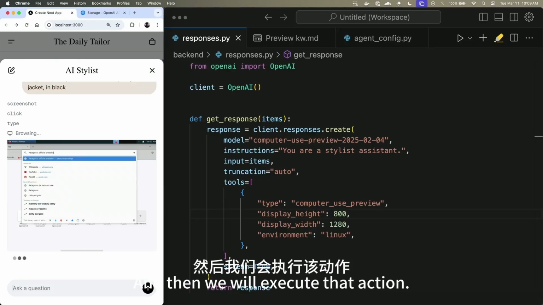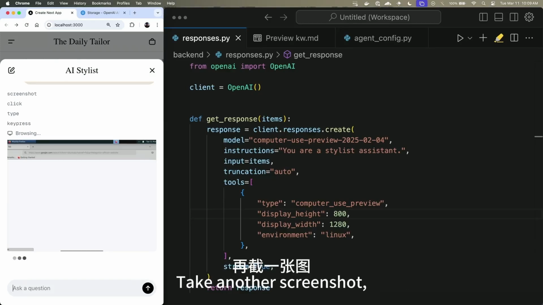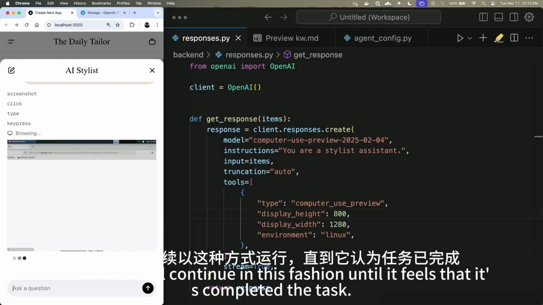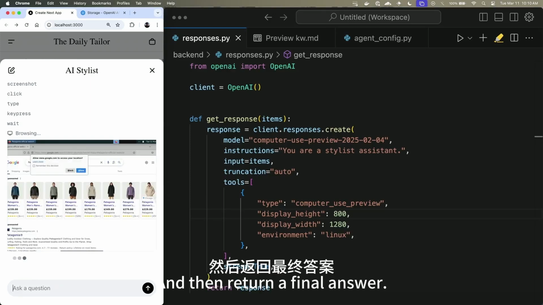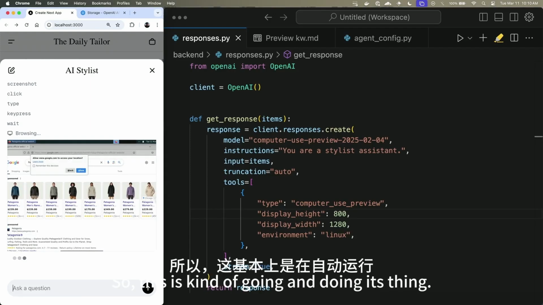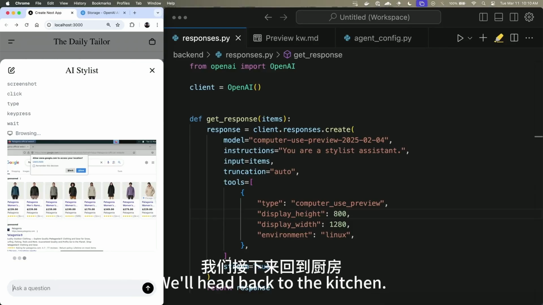And then we will execute that action, take another screenshot, send it back to the model, and then it will continue in this fashion until it feels that it's completed the task, and then return a final answer. So while this is going and doing its thing, we'll hand it back to Nikunj.